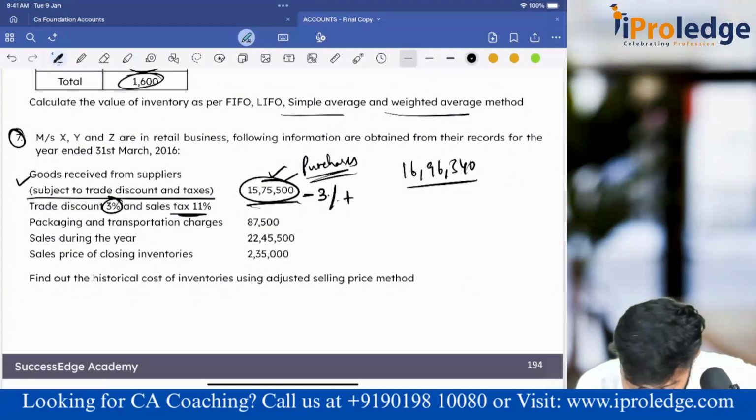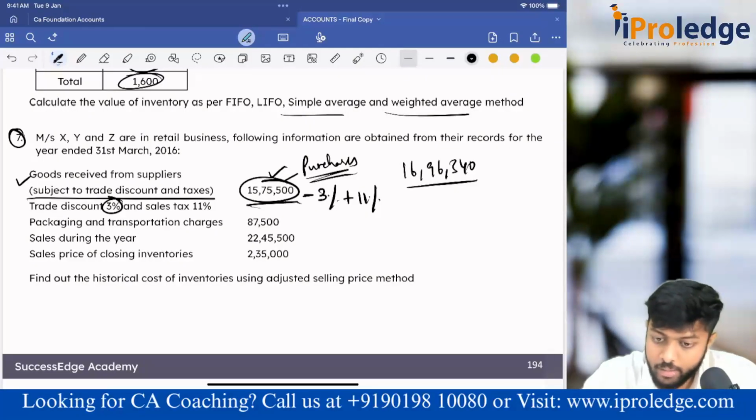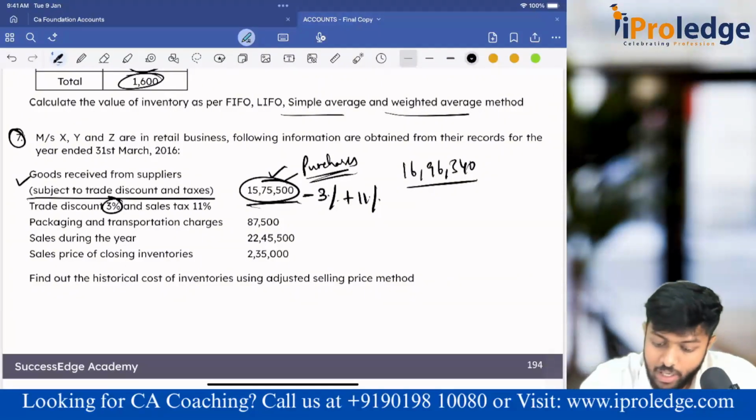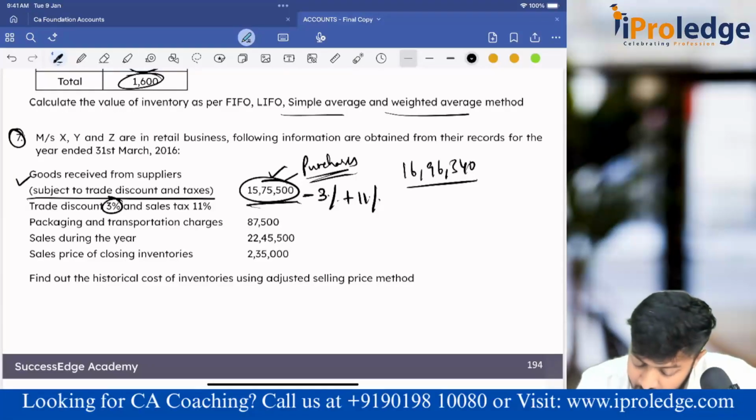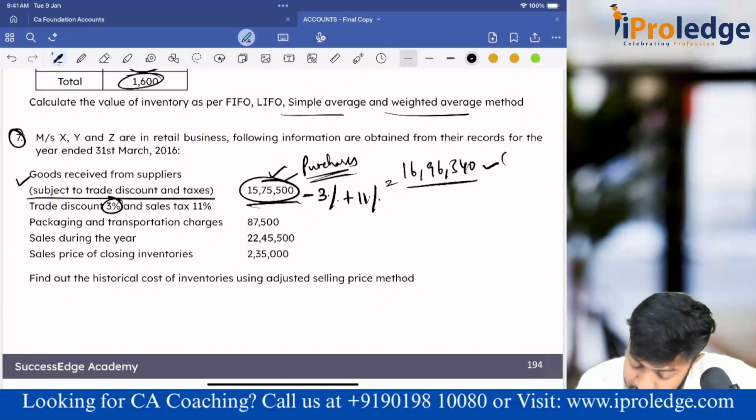Then we have sales tax of 11%. Immediately add 11%. So what you will do: 1575,500 minus 3%, plus 11%. You will get 1696,340 when you consider minus 3% plus 11%. So this is the purchases that you have to consider.